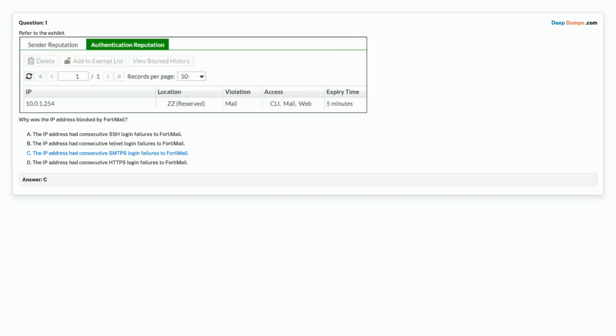Correct answer is Option C. The IP address had consecutive SMTPS login failures to Fortinet.